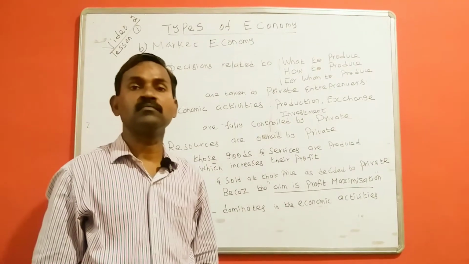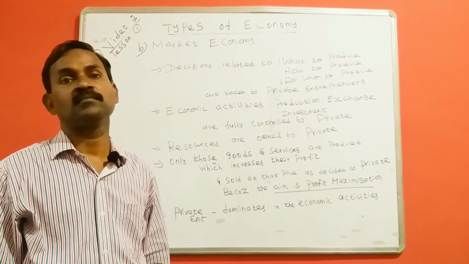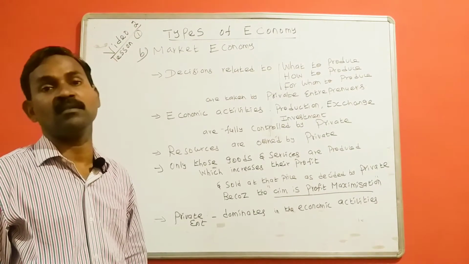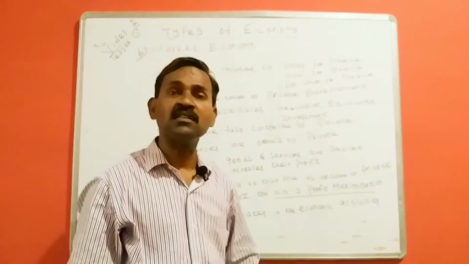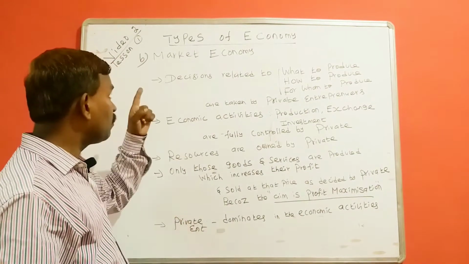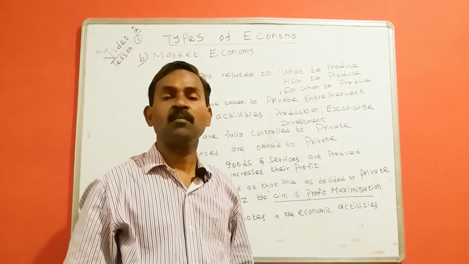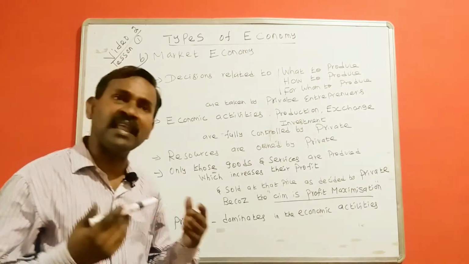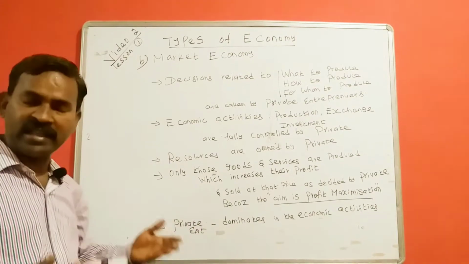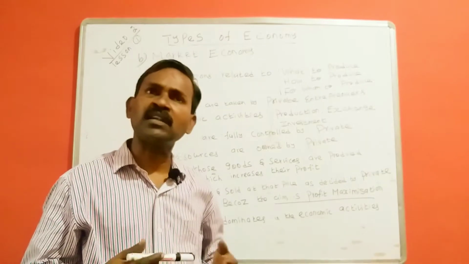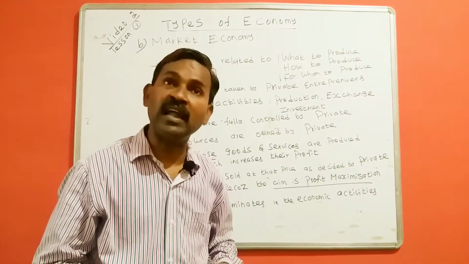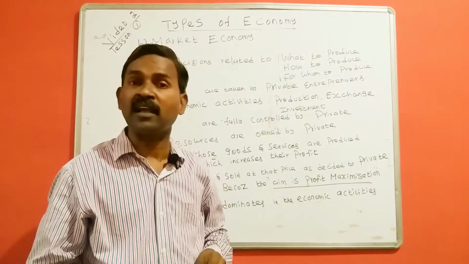Type number 2, market economy. Type number 1 we discussed was centrally planned economy. We already discussed some of the features of centrally planned economy. Now, what are the features of market economy? Market economy is that economy in which these features do exist. So what features must exist in an economy so that we will call that economy a market economy?